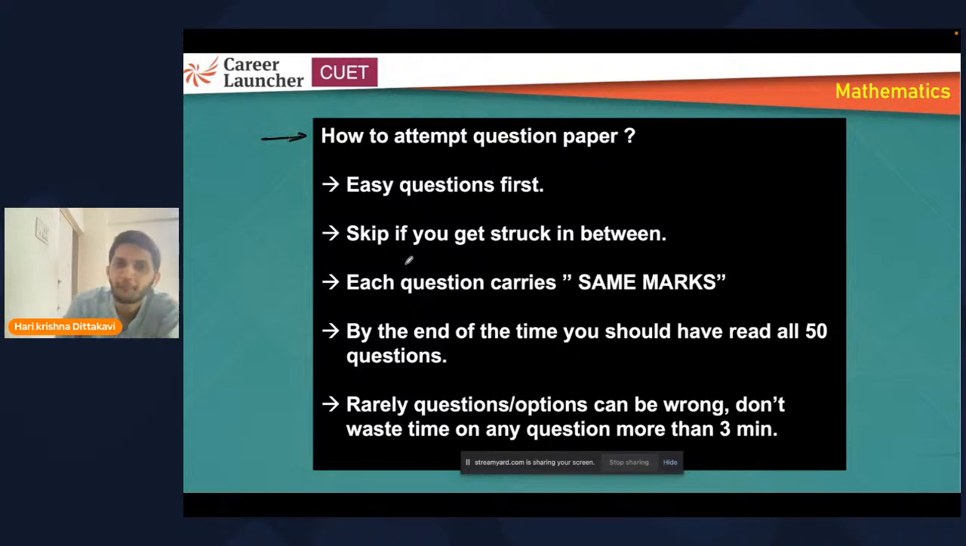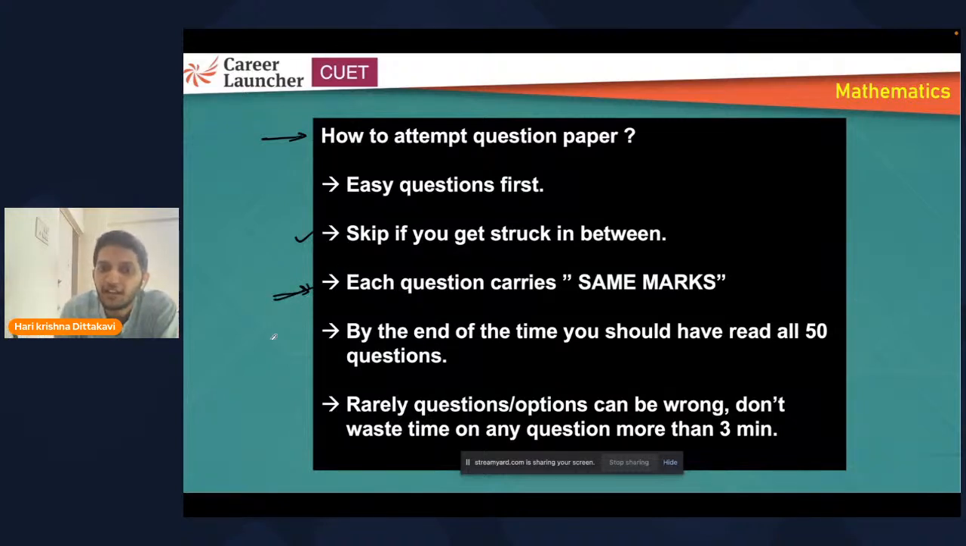Clear? Next, skip if you get stuck in between. Suppose I got stuck while solving the question. I'm unable to calculate further, or I'm unable to solve the question. Then skip the question. Reason? Each question carries the same marks. Why should I waste more than 2 or 3 minutes on any question? If I get the same marks, can I go for the next question and solve it in that time? So very important point: each question carries the same marks.